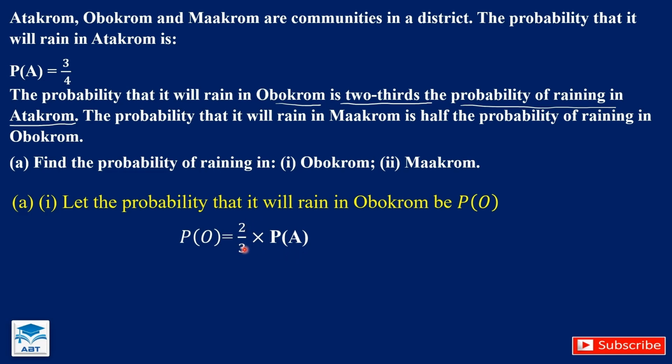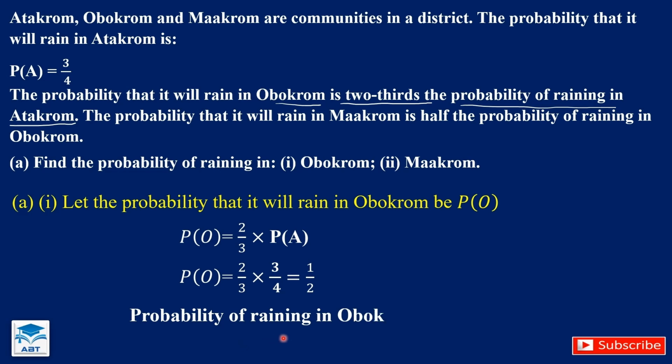So that will be 2/3 times probability of raining in Atakrom. And probability of raining in Atakrom is already given here, so we just fix it here and multiply. So probability of raining in Obokrom will be 2/3 times 3/4. When we multiply, we have 1/2. So that is the probability of raining in Obokrom, 1/2. Let's move to the II part.